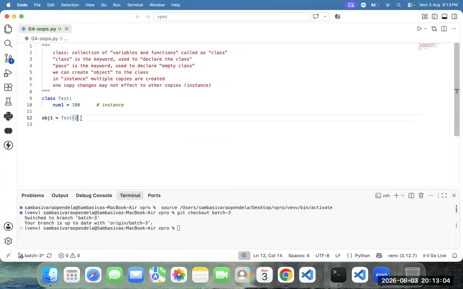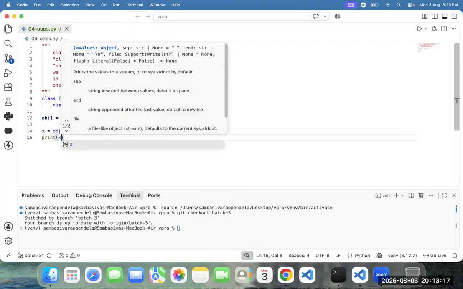How to read it? Say this one: obj1. Inside the memory, we have one variable. Which variable? Num1. Num1 variable, and automatically it will return the 100, or not? Store that 100 to X. Now see this one: print X.